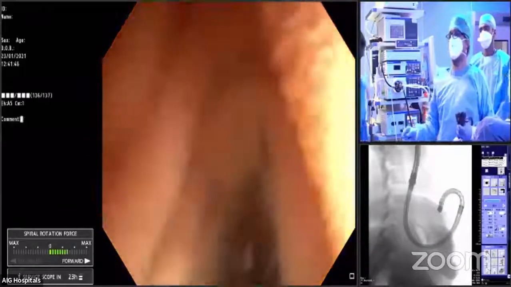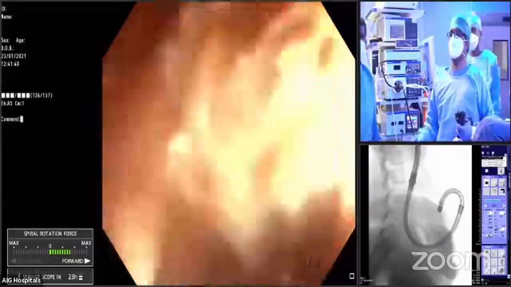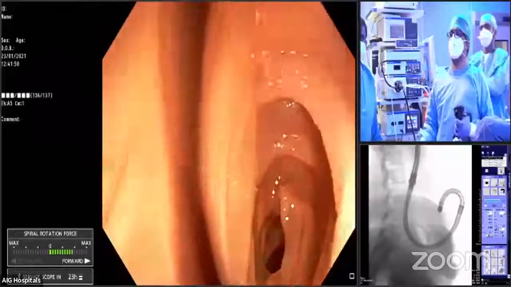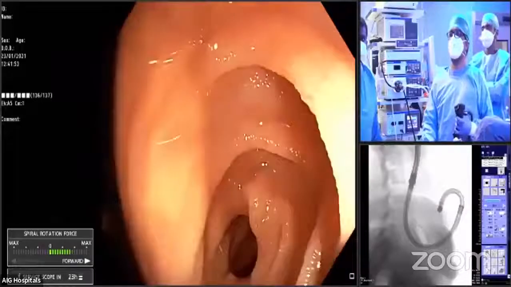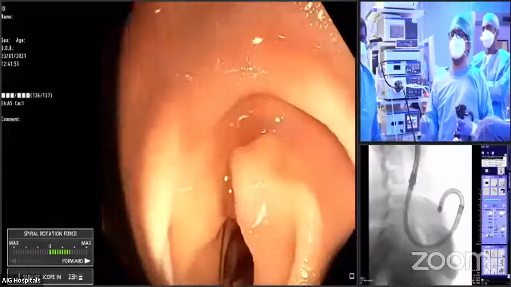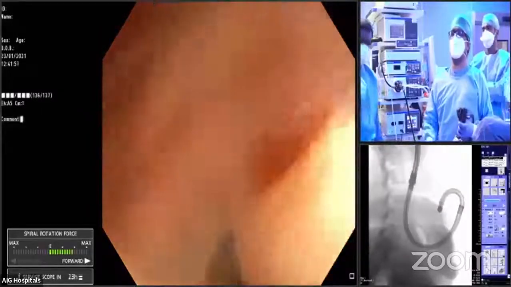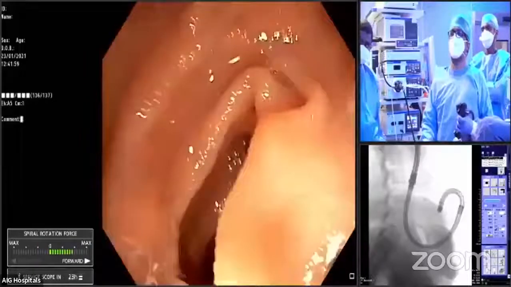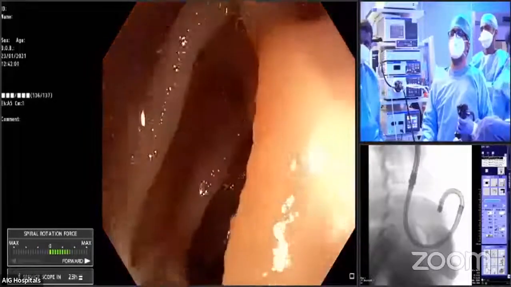Can you switch on the CO2 for some time? Sometimes when the resistance becomes slightly more, I switch on the CO2 for a minute and try to negotiate that angled bowel.